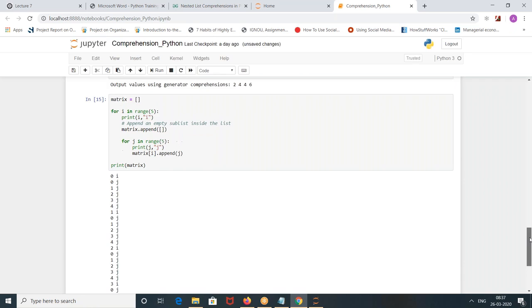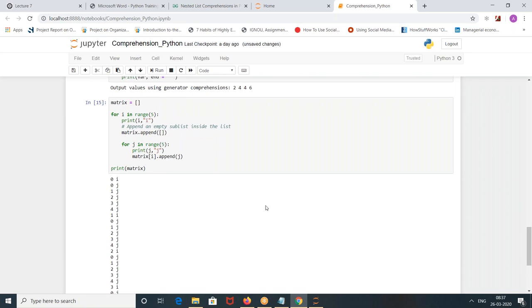What has happened first? You see the for loop. See the result. So for each element, it's appending for these elements, right?